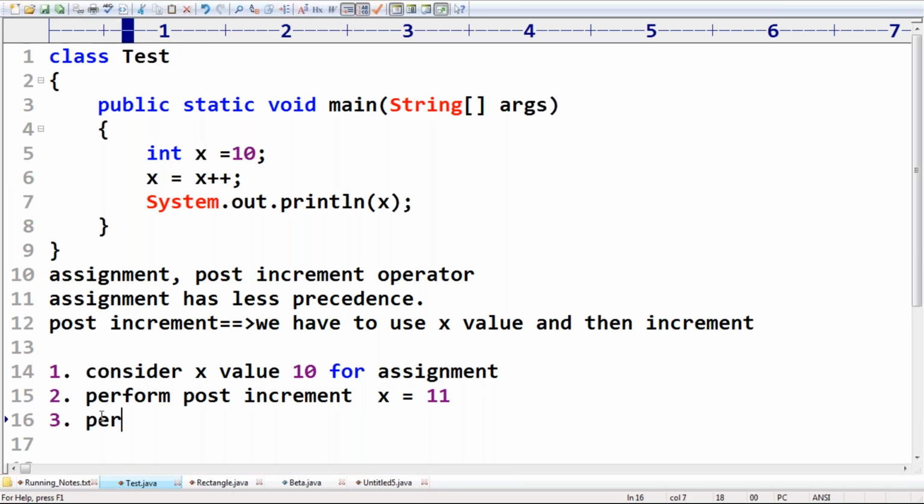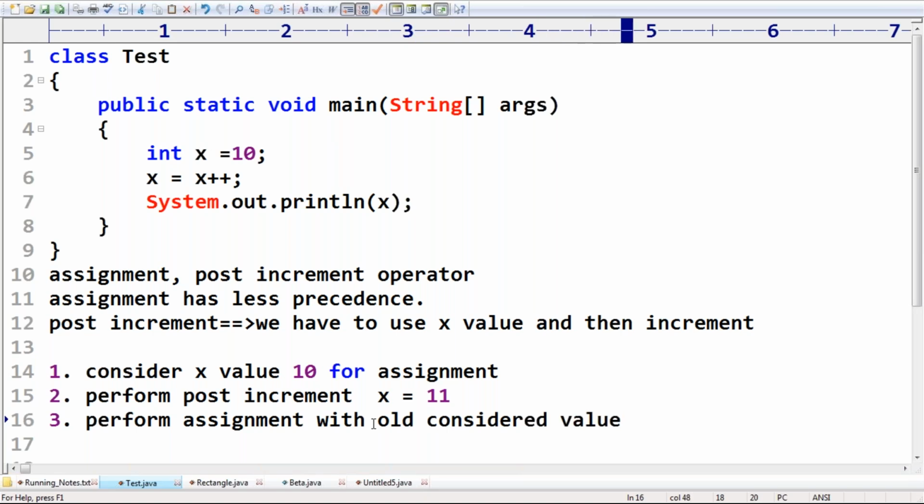Now perform assignment. For assignment purpose I considered the value before increment, whatever value was there. Perform assignment with the old considered value.